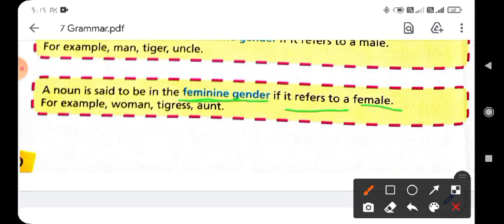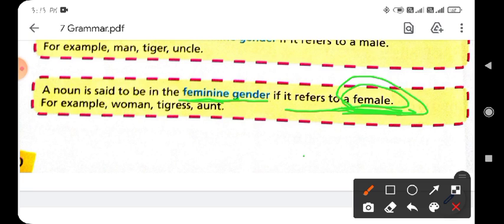When a noun word refers only to a female, it means a woman. These types of words will be the feminine gender, and these words refer not only to persons, they also refer to animals. Clear? Like woman, tigress, and aunt, etc. are the words that refer to the feminine, it means female. So we can say that it is the feminine gender.